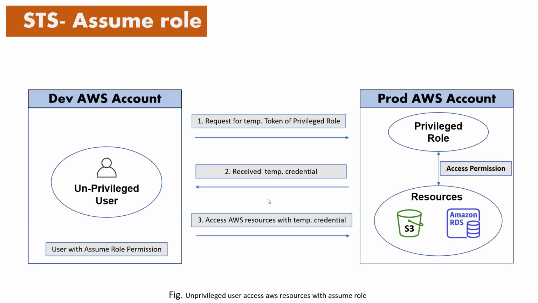Let's discuss a very simple example, and it's really important. There is one scenario called assume role.